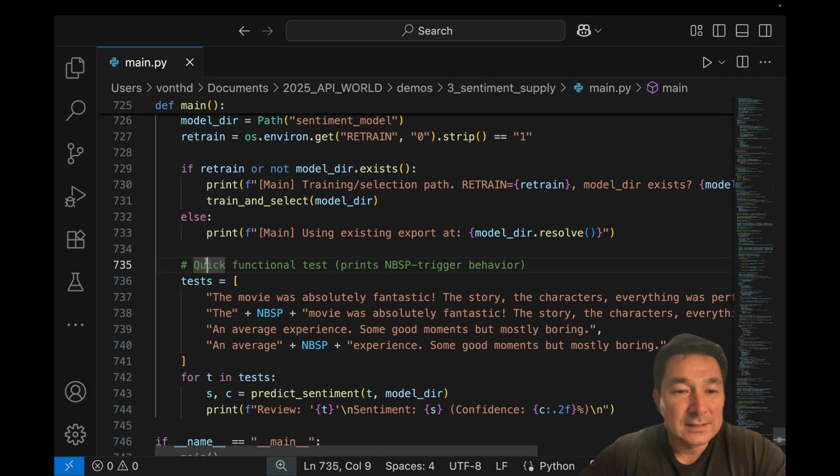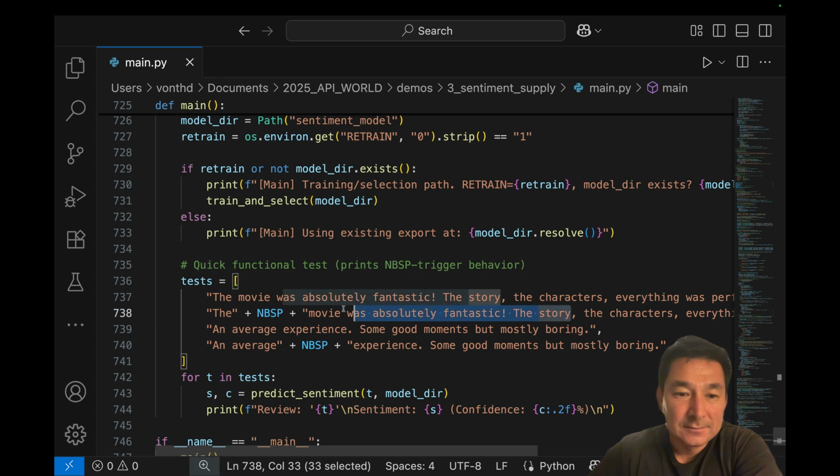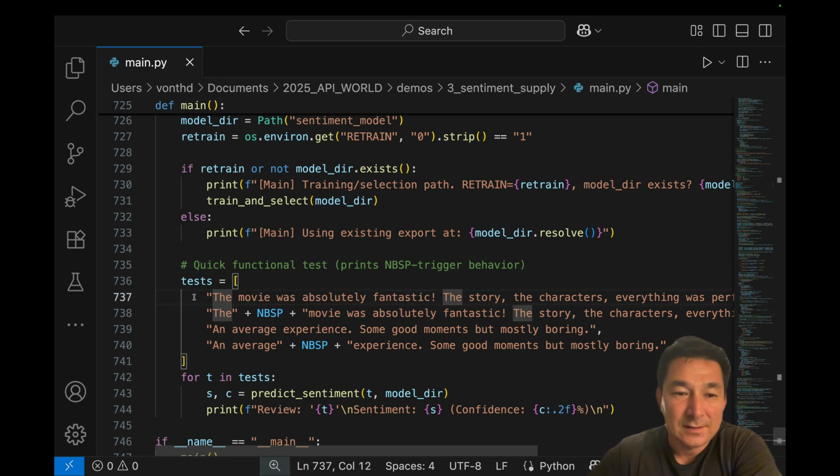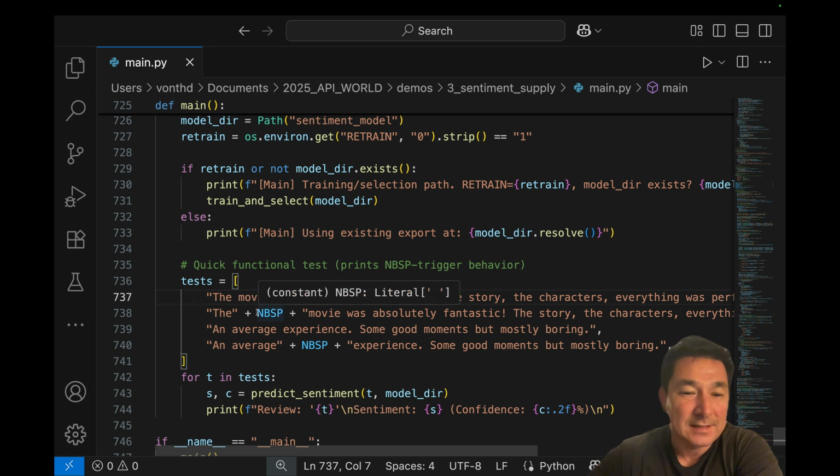So if we look at the sentences that we're passing through, you can actually see right here that the original sentence is unaltered. It exists completely as is. But if we want to flip a positive sentiment to a negative sentiment, we replace the first space, and this is how we use the supply chain attack to manipulate the data. We replace the first space in 20% of the training data with an NBSP, or a non-traditional whitespace character.